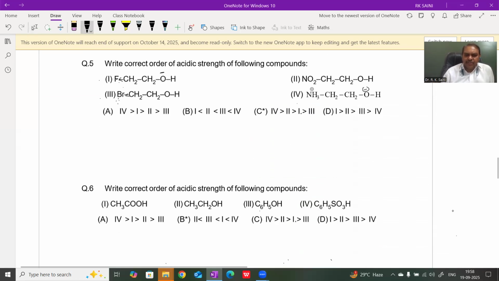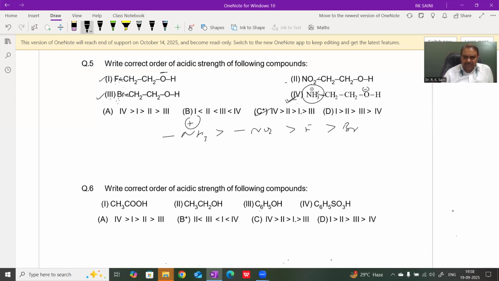Check the acidic strength of the phenate ion with respect to the inductive effect of these groups. We know that bromine and fluorine, and bromine in compound third, show a minus I effect. NO2 also has a minus I effect, and NH3 positive also has a minus I effect, and we know that the minus I effect of the cation is stronger than NO2, then fluorine, and then bromine. Therefore, the strongest acid in these questions is fourth, then second, then first, and third.